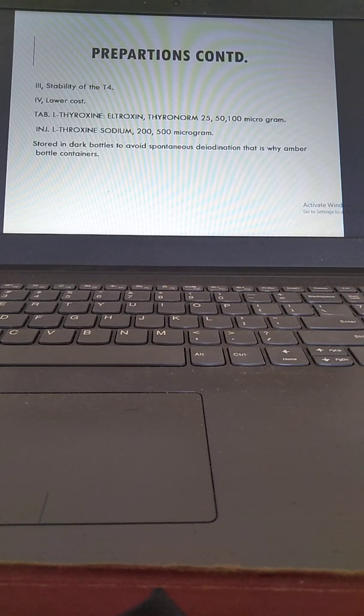Preparations continued. Stability of T4 is good, we have its IV form, and it is of lower cost. We have tablets of L-thyroxine, levothyroxine. The preparations are Eltroxin and Thyronorm, in 25, 50, and 100 micrograms. Injectables, we have L-thyroxine sodium 200 and 500 micrograms. It is stored in dark bottles to avoid spontaneous deiodination. That is why amber glass bottles are used and it should be stored there.